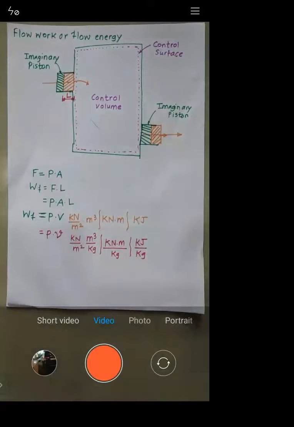Okay, so let's conclude today's session. In the next session, we will take the application of steady flow energy equation for various systems like boiler, turbine, compressor. So today we will conclude, and in the next lecture, we will continue the same.